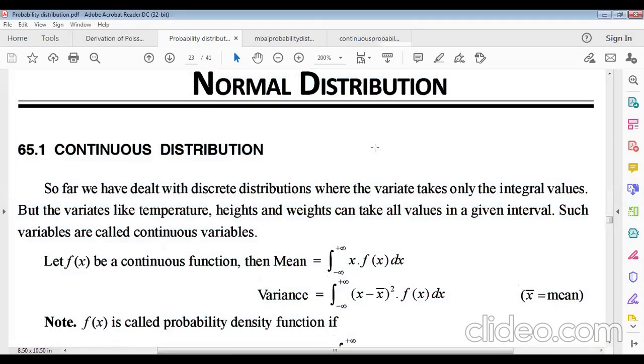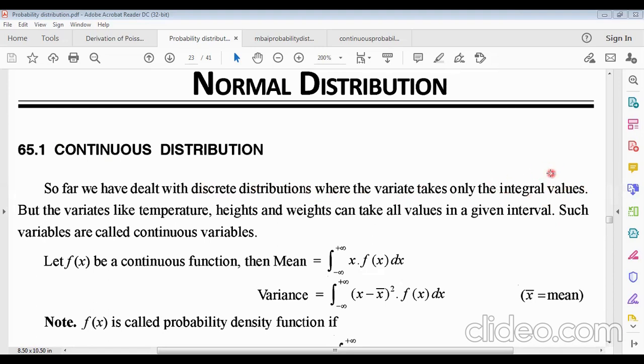Now, what is normal distributions? First of all, so far we have dealt with the discrete distributions. We have discussed discrete distributions in our previous lectures, binomial distributions and Poisson distributions. So this was the discrete distributions. But today we are discussing normal distributions. It is an example of continuous probability distributions. Remember it. Now you must know, in discrete probability distributions, the variates take only the integral values.